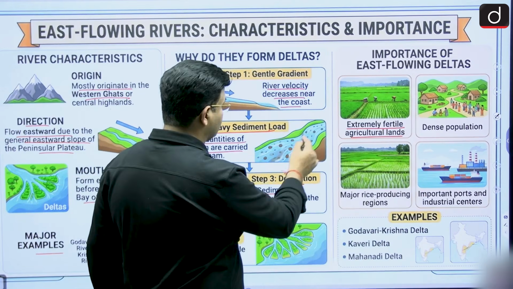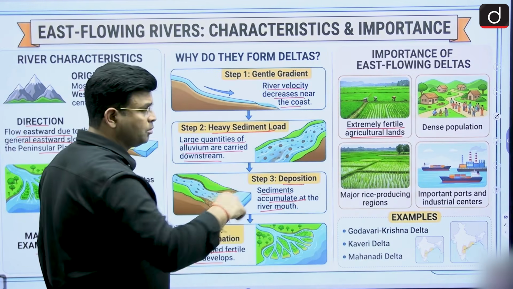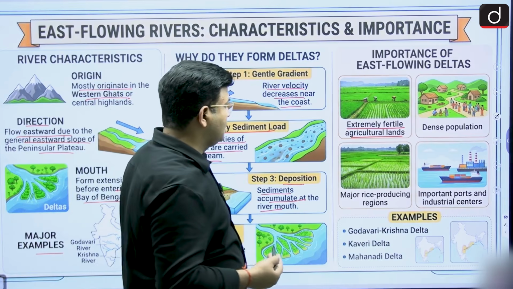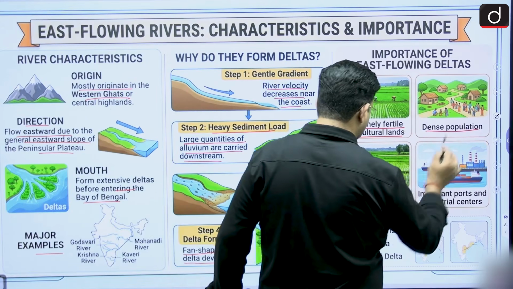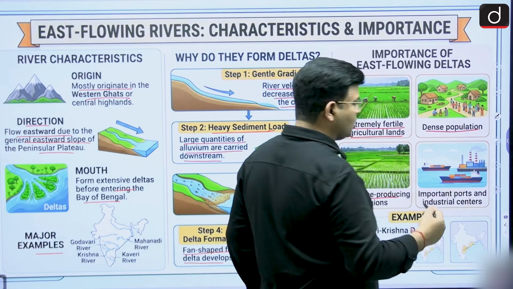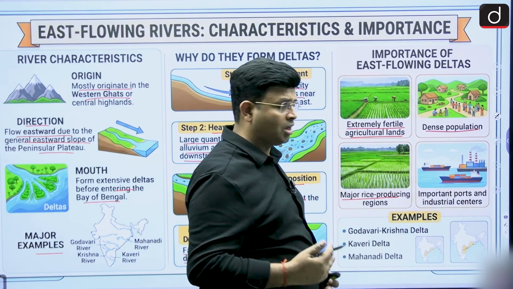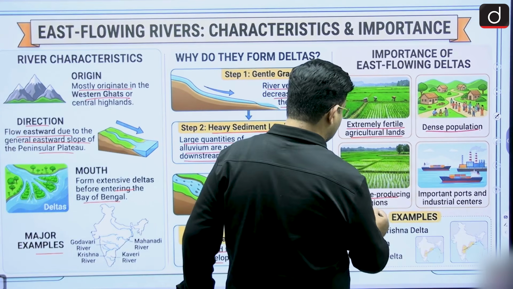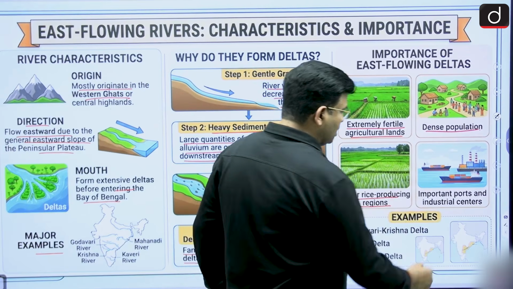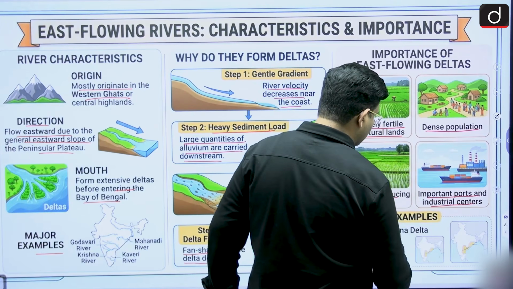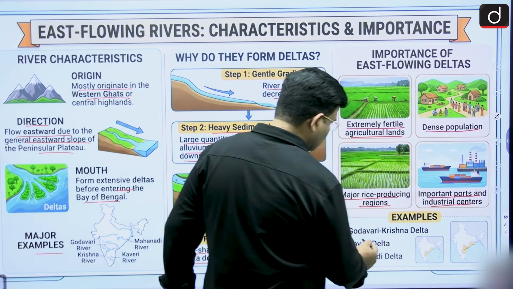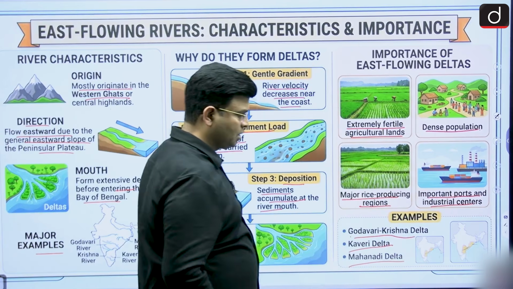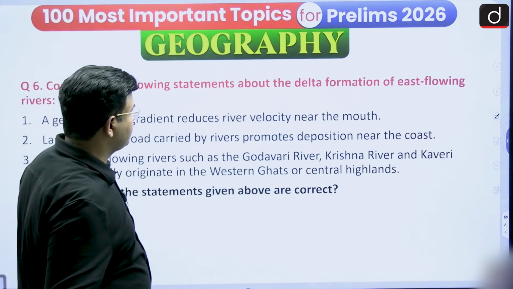In the eastern region, because of the delta formation, it is an alluvial soil, and you can say it is a fertile soil, and a dense population exists in this region. Water is available, and near the delta water accumulation is also more. Water is in good requirement for rice or paddy cultivation. Therefore, major rice production, important ports and industrial centers are there. The important deltas in this region are the Godavari, Krishna, Kaveri and Mahanadi deltas.